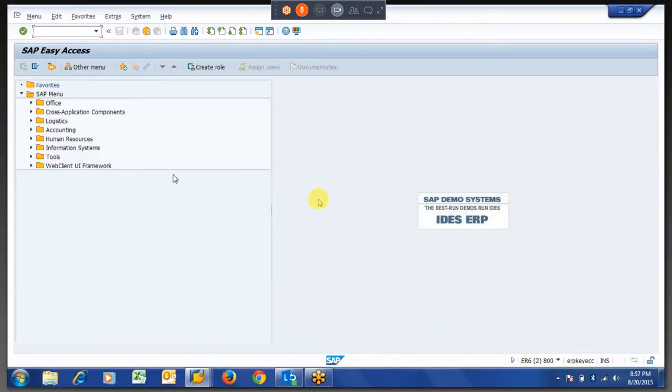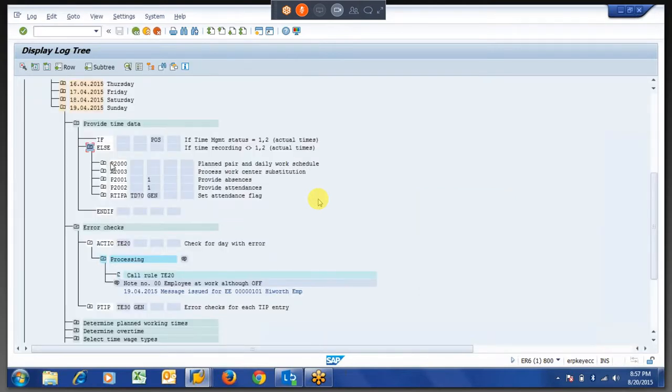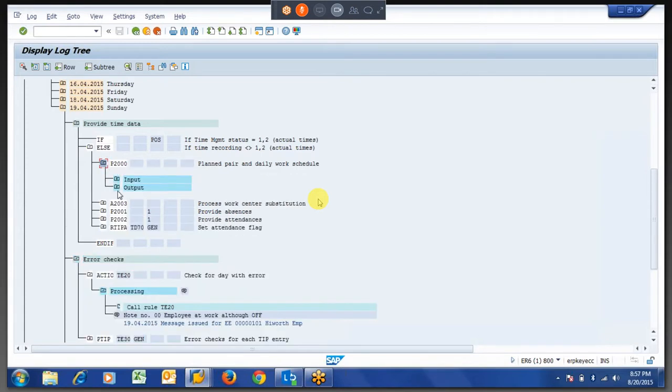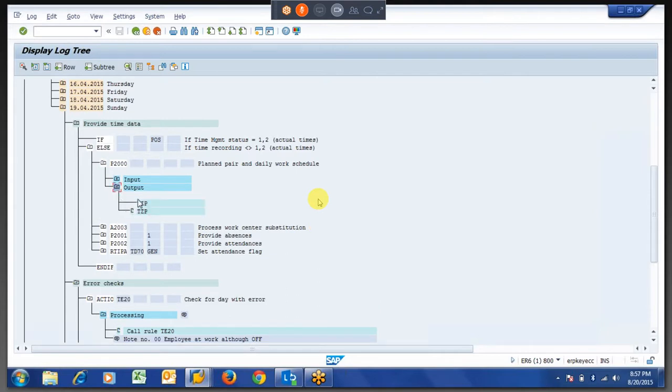You will get a better idea when you work on this more. These are the standard functions already given. I want to explain something about the standard functions. Because there is an attendance already over there, there is no time pair from the TIP table.